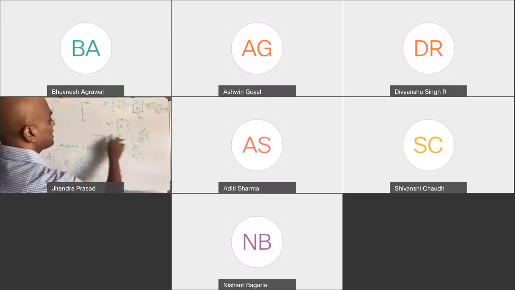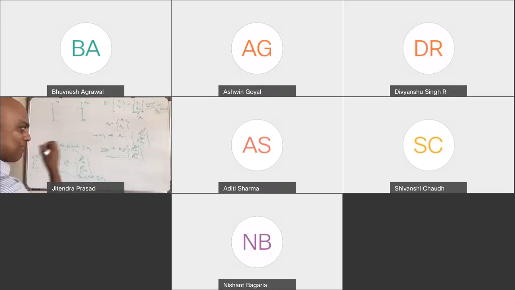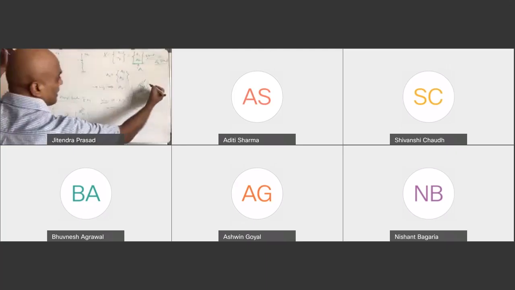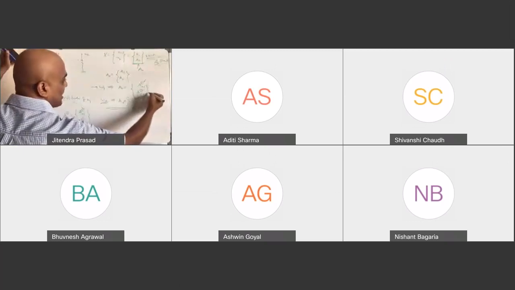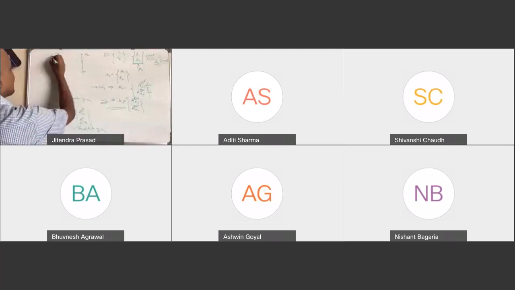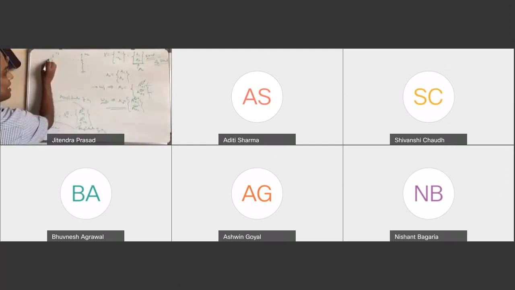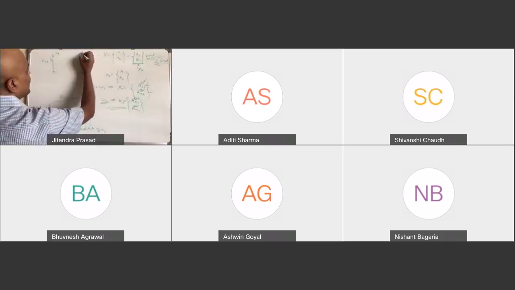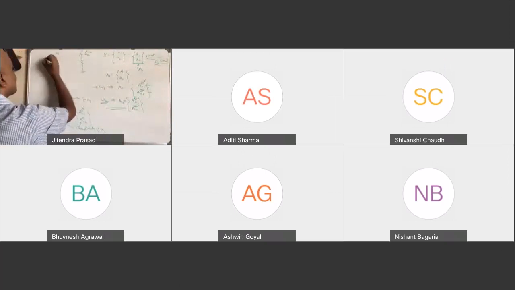If the first mode is active, then if x1 is this much, x2 is this much, right? So how do you plot? If x1 is, let us say, you plot like this. Here you take a naught 1, and here you take a naught 2 for the first one.